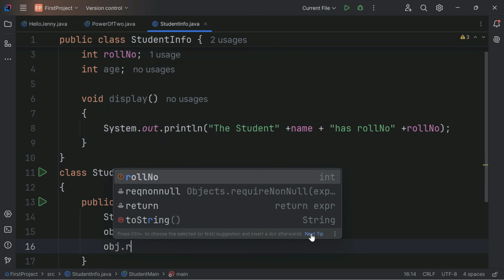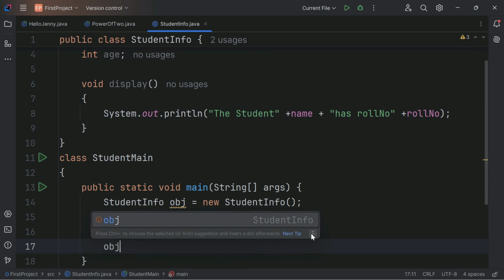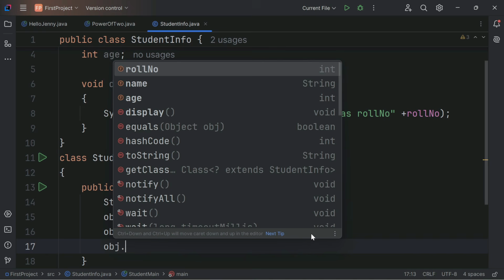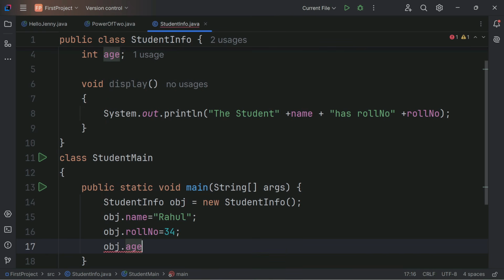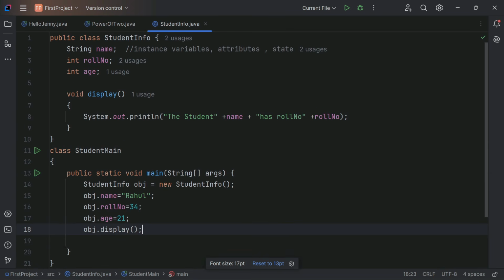Obj dot roll number equal to 34, semicolon. Obj dot age is equal to 21. Now, we are going to display, so we'll access this method also. Let's access obj dot display. That's it. So it will print the name, the student Rahul has roll number 34.